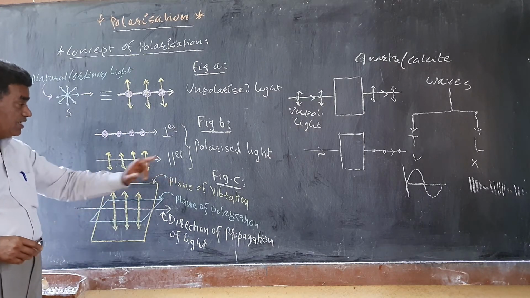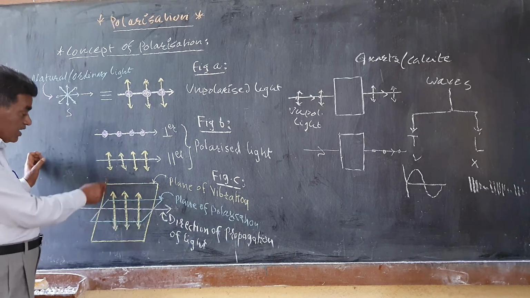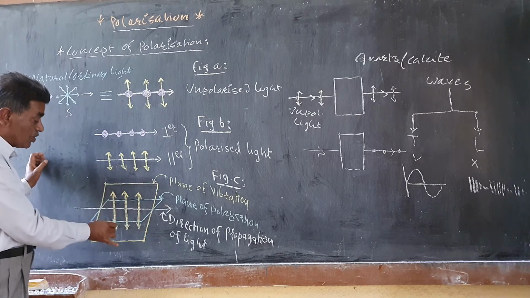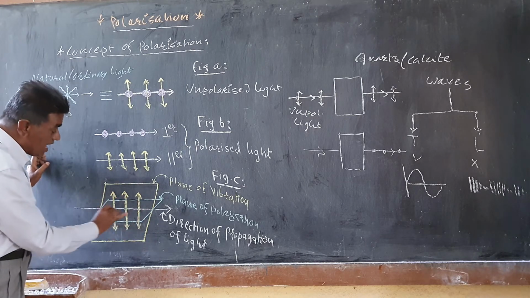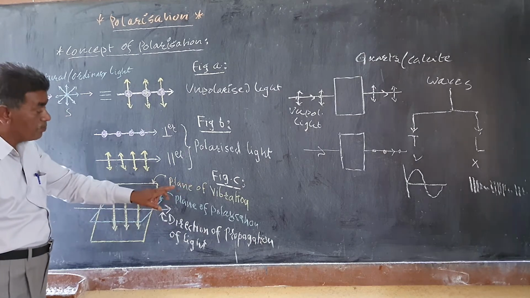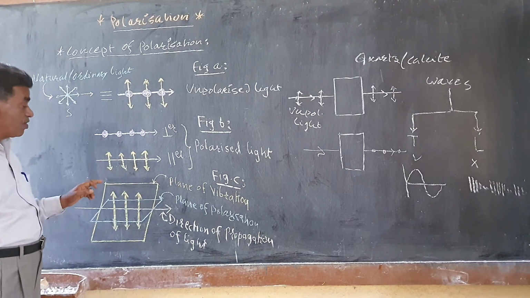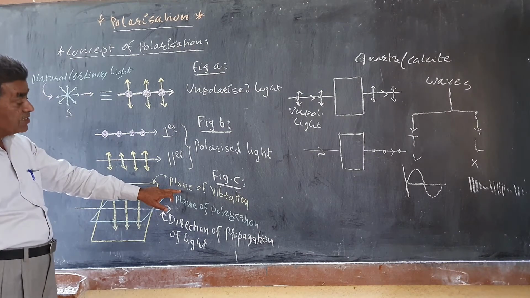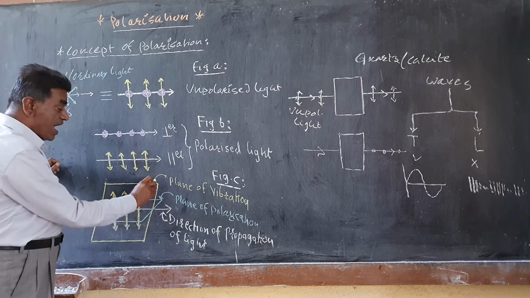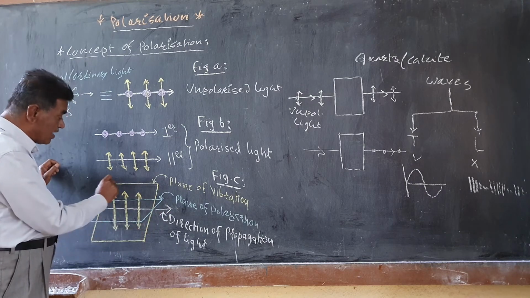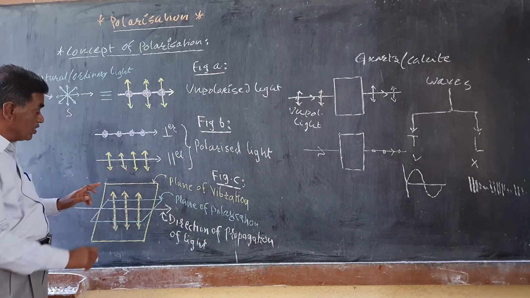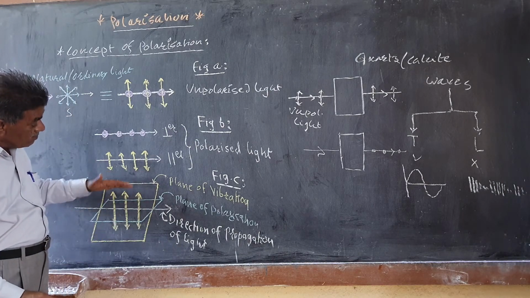In figure C, we have shown two planes. The plane containing the direction of vibration as well as the direction of propagation of the light is known as the plane of vibration. It is shown by this big rectangle.